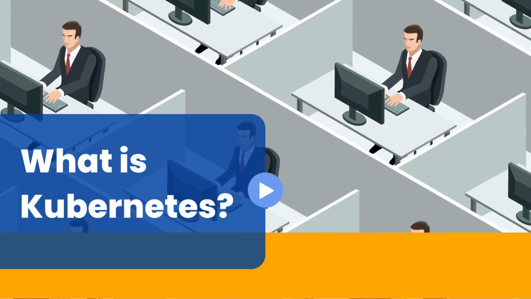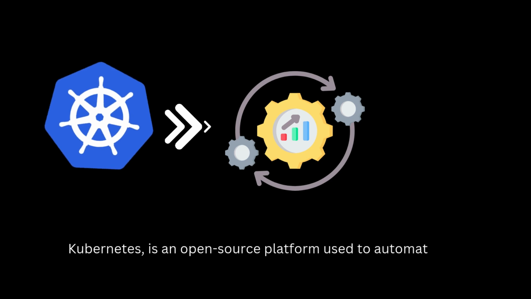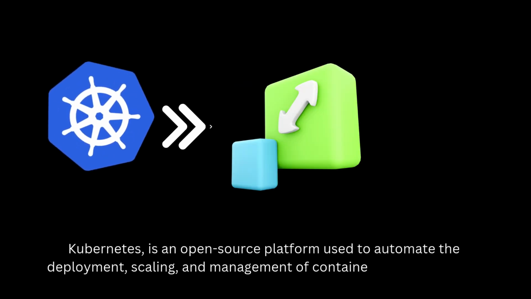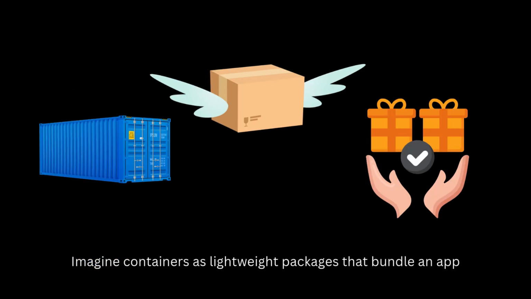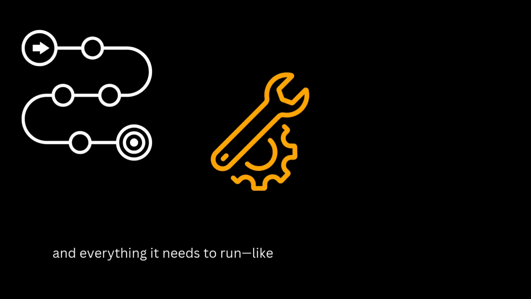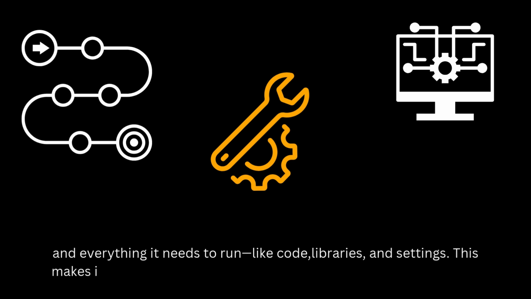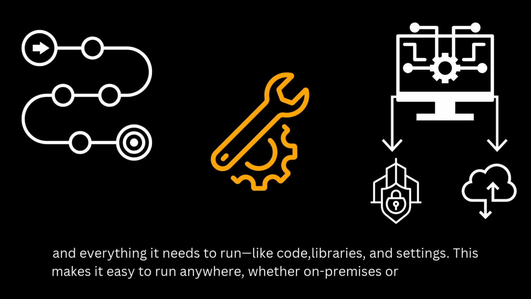What is Kubernetes? Kubernetes is an open source platform used to automate the deployment, scaling, and management of containerized applications. Imagine containers as lightweight packages that bundle an app and everything it needs to run, like code, libraries, and settings. This makes it easy to run anywhere, whether on premises or in the cloud.